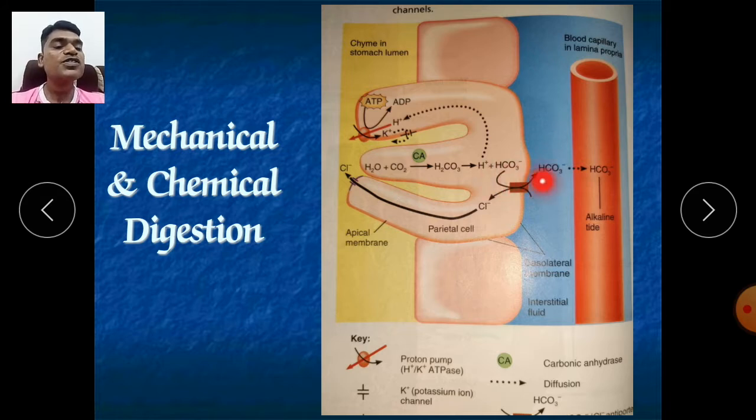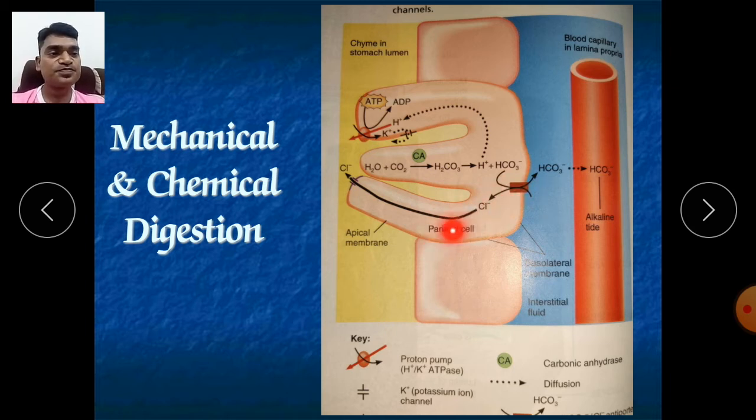They will be consumed into your blood. There is a second antiporter here. There are symporters and antiporters, the two types of transporters. What is an antiporter? When one ion is coming in and one ion is going out, when two ions are moving in opposite directions, it is called an antiporter. Here the bicarbonate ions go toward the bloodstream and are exchanged with chloride ions, so chloride ions will get inside your parietal cell.